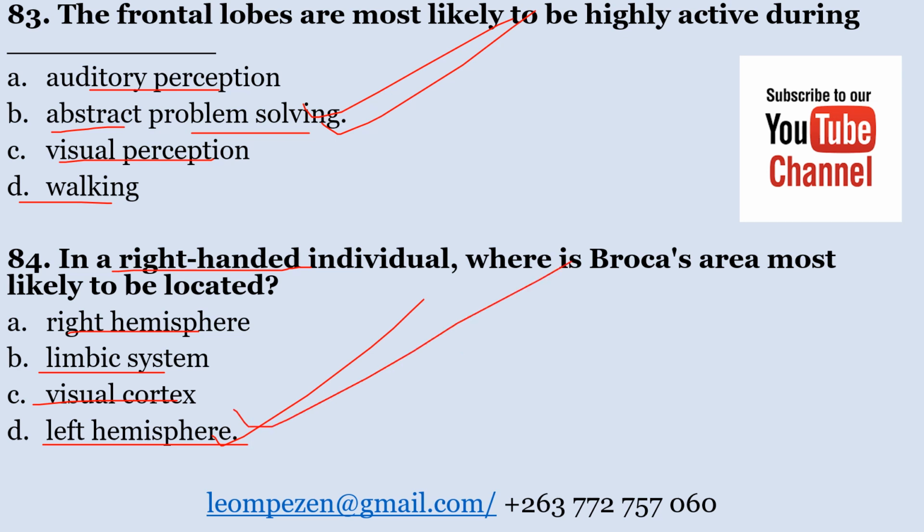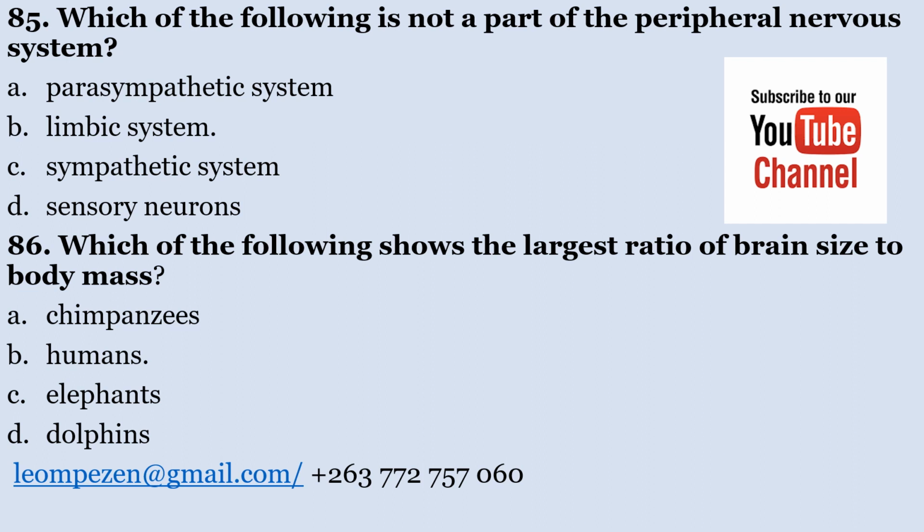You realize that if you are left-handed, it goes the opposite. So you find that in a right-handed individual, the Broca's area is most likely to be located in the left hemisphere. Which of the following is not part of the peripheral nervous system?